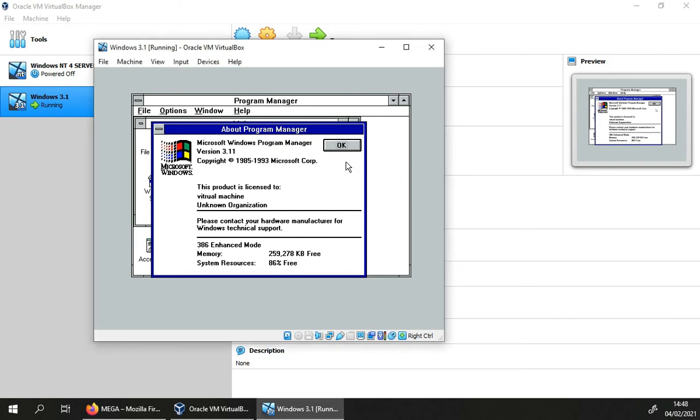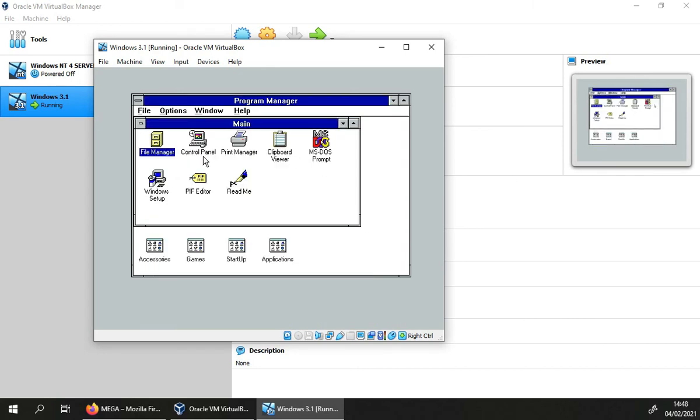And there we go. That's pretty much how you install Windows 3.1 on a virtual machine. It's the same principle for other operating systems. Just load the ISO file and then you're good to go. It'll act just as if you were installing Windows on a real-life PC.